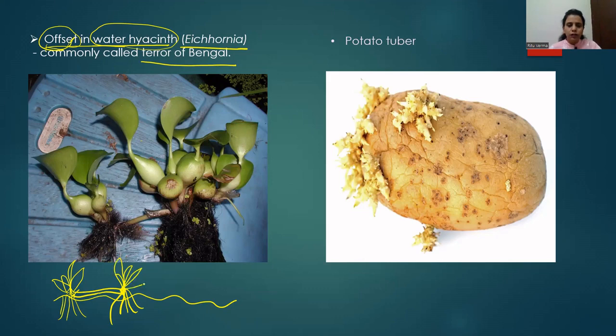Now again from this plant, another horizontal branch will arise. This horizontal branch runs parallel to the surface of water, and on the first node itself it comes in contact with water, so the root arises and the leaf-like structure of the plant develops. Now remember, runners are actually very thin, and the offset is generally a bulged structure. It is a little swollen compared to the runner.